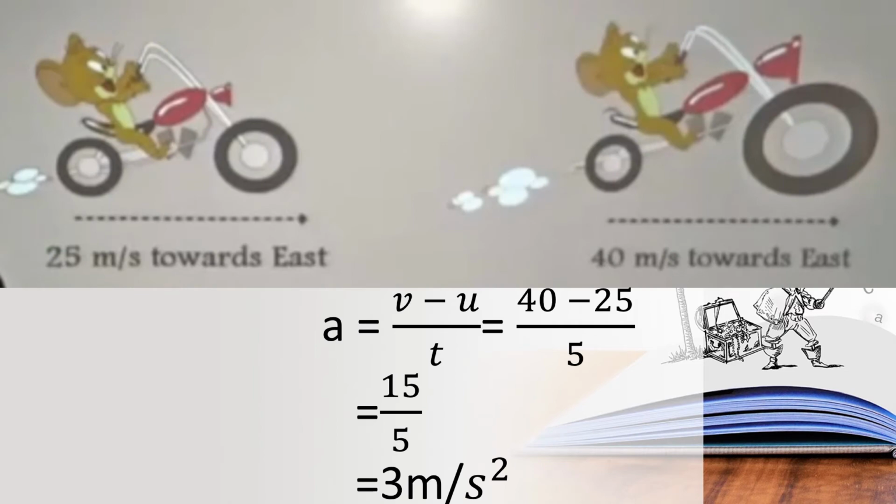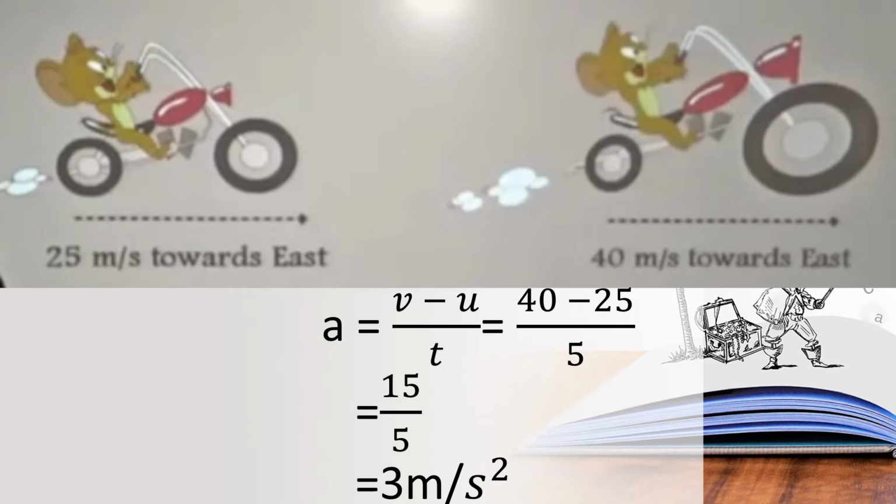Children, see, Jerry is riding a motorbike. It is moving at a velocity of 25 meter per second towards east. Velocity means speed with direction, children. So here they mention speed and also direction.